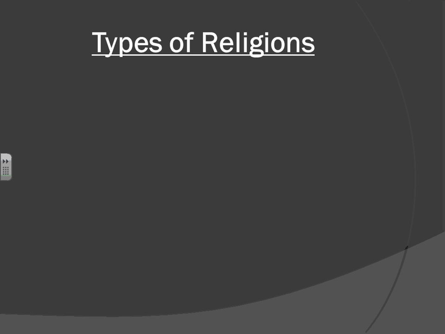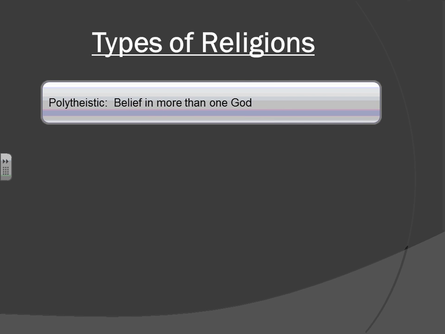Now, there are three types of religion that we are going to talk about, and everyone fits into one of these three categories. You are polytheistic, which means your religion believes in more than one God. Polytheism, okay? It's got that prefix, poly, P-O-L-Y, that indicates more than one. So it's a little skill for you guys to remember.